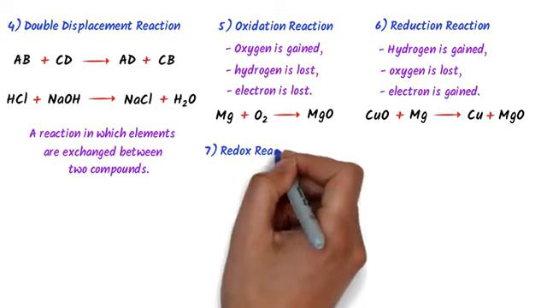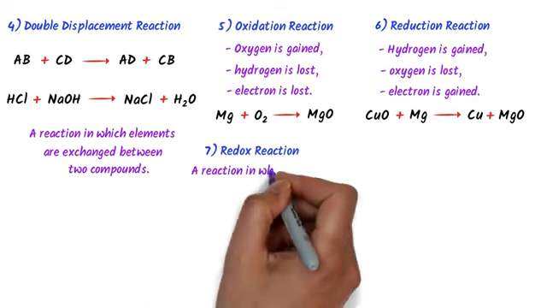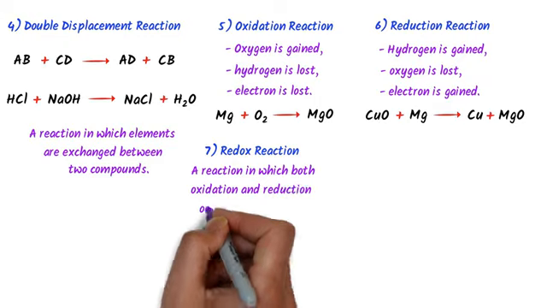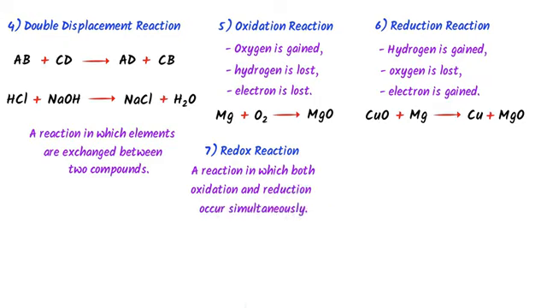The seventh type is redox reaction, a reaction in which both oxidation and reduction occur simultaneously. For example, aluminium plus oxygen gas react together to form aluminium oxide. Here, aluminium is oxidized and oxygen is reduced. So this is an example of redox reaction.